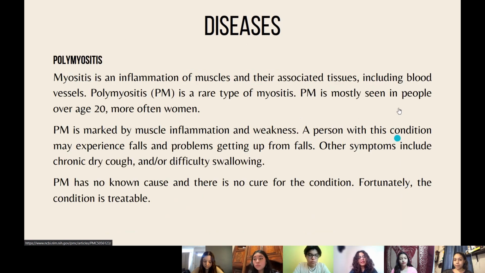We have polymyositis. Myositis is an inflammation of muscles and their associated tissues, including blood vessels. Polymyositis is a rare type of myositis. It is mostly seen in people over the age of 20 and more often in women. PM is marked by muscle inflammation and weakness. A person with this condition may experience falls and problems getting up from falls. Other symptoms include chronic dry cough and/or difficulty swallowing. Polymyositis has no known cause and there is no cure for the condition. Fortunately, the condition is treatable.